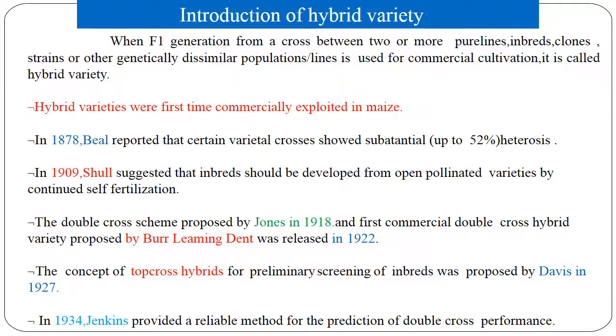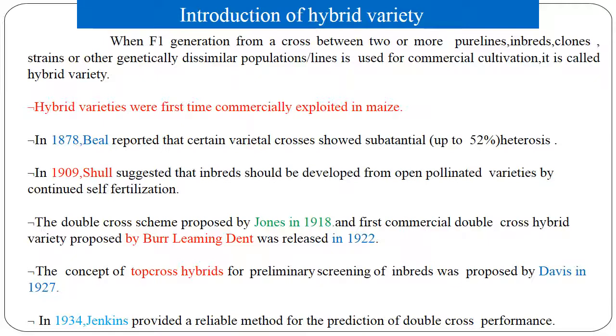Thus, in a separate part, I am going to discuss the hybrid variety, which I didn't discuss in my maize video. When the F1 generation from a cross between two or more pure lines, inbreds, clones, strains, or other genetically dissimilar populations or lines is used for commercial cultivation, that is called a hybrid variety. The hybrid varieties were first commercially exploited in maize.